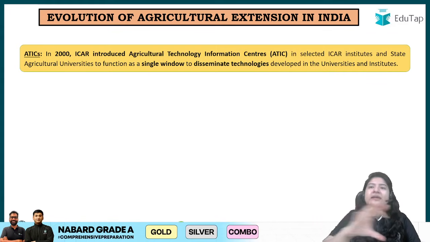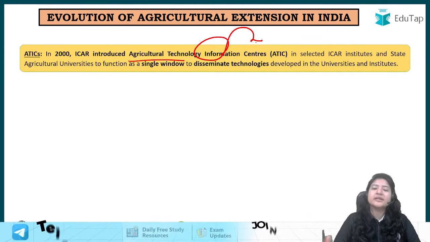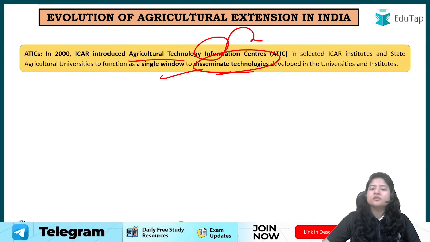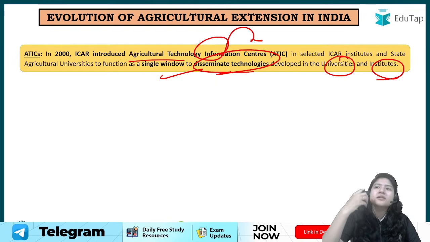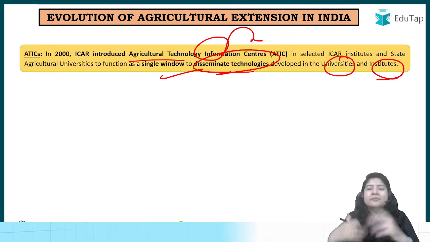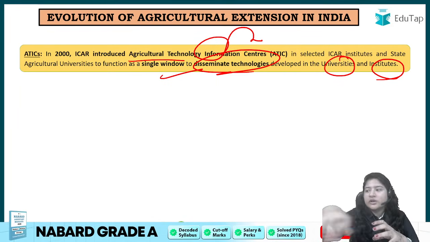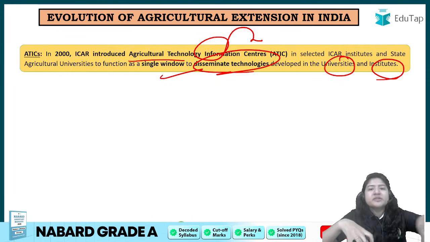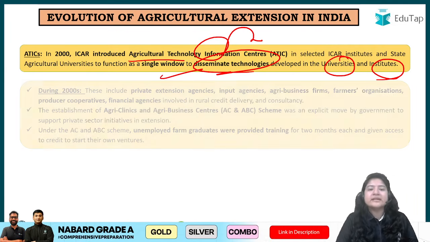और उसी के similar एक और बना था Agriculture Technology Information Centre. ठीक है, to act as a single window to disseminate the technologies developed in university and institute. ठीक है, please keep in mind, like you know, whenever one thing happens तो एक similar चीजें बनती हैं so that there can be specificity. अब जैसे पहले there was only agriculture department, right? Then of that horticulture was made separate, right? Fishery was made separate, forestry was made separate, so that individual focus can be made. तो ATIC भी वैसे ही बना था.